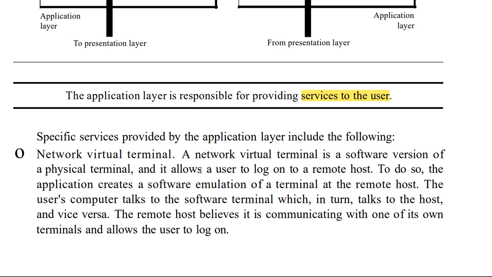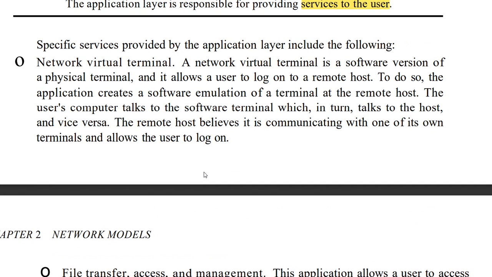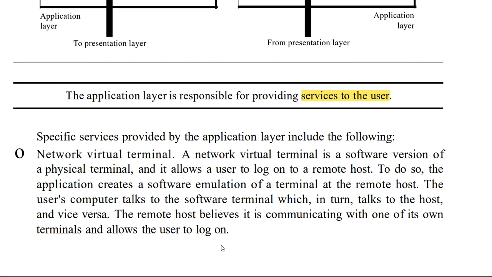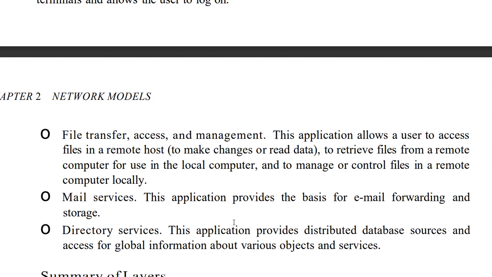Other services of the application layer are network virtual terminal, file transfer, access and management, mail services, and directory services. A network virtual terminal is a software version of the physical terminal, and it allows the user to log on to a remote host. In the sense of TeamViewer that you are using. Say for example, I am using my system, but I want to access your data. I will install one software in my computer, and the same software is installed in your computer. Through my computer only, I can access the data from your computer. That is known as virtual terminal, correct? So that is done in the application layer.